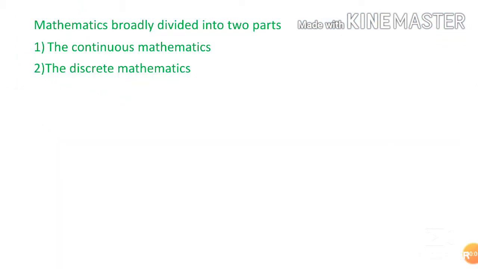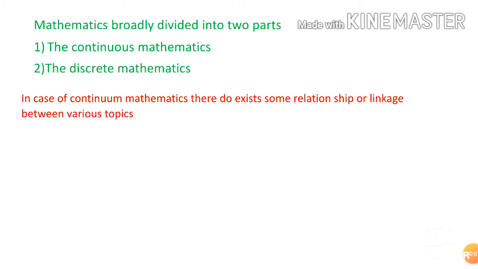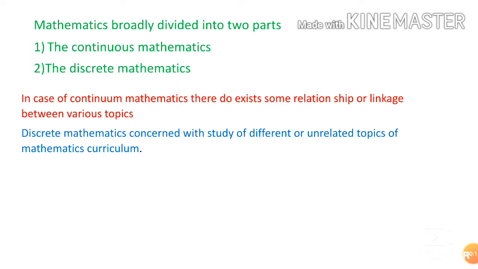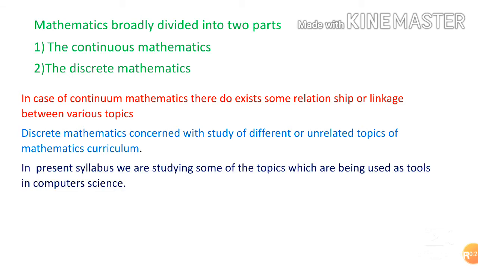I already told mathematics is broadly divided into two parts: continuous mathematics and discrete mathematics. In continuous mathematics, there exists a relationship between various topics, and discrete mathematics is concerned with the study of different or unrelated topics, as already told. Now, in the present syllabus, we are studying some of the topics which are being used as tools in computer science.